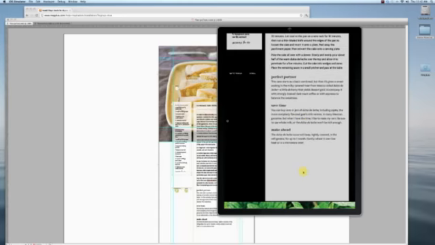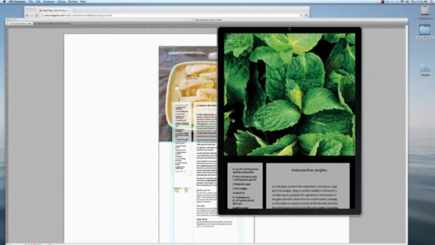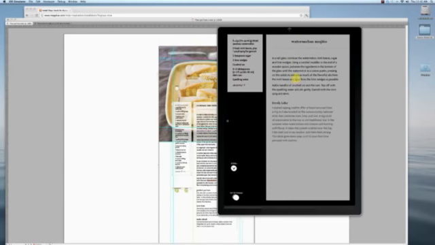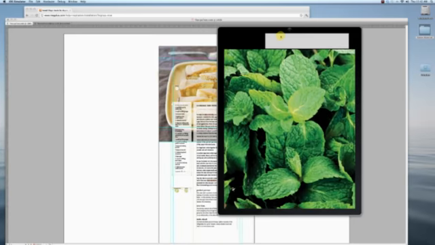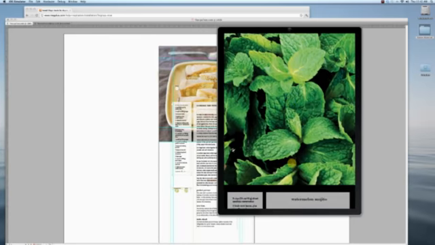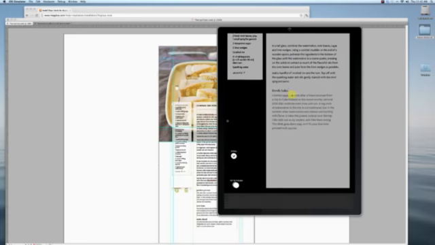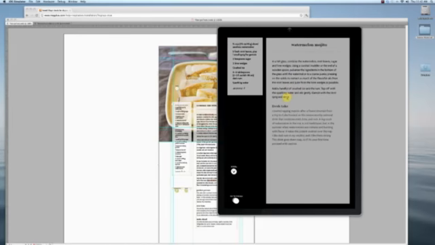I'm scrolling down, I'm scrolling down. This is all just one big long document here. So it's not text scrolling over the top, it's just, here's the end of my first page, goes right into my second page, and here's all the content. And there is no double click again.